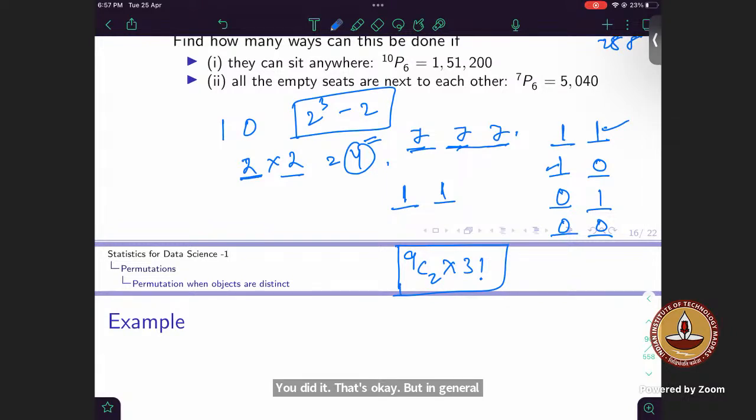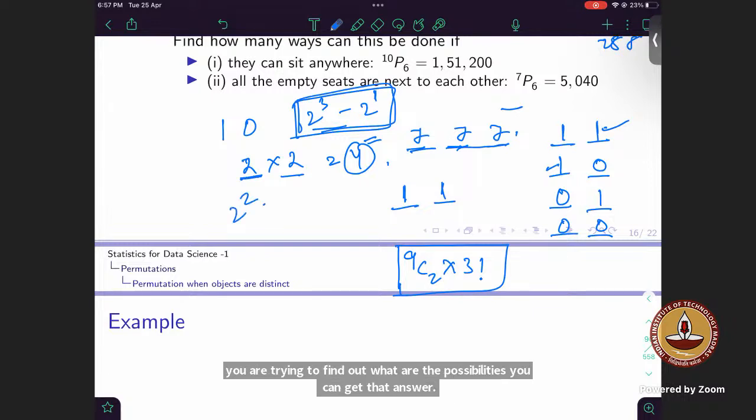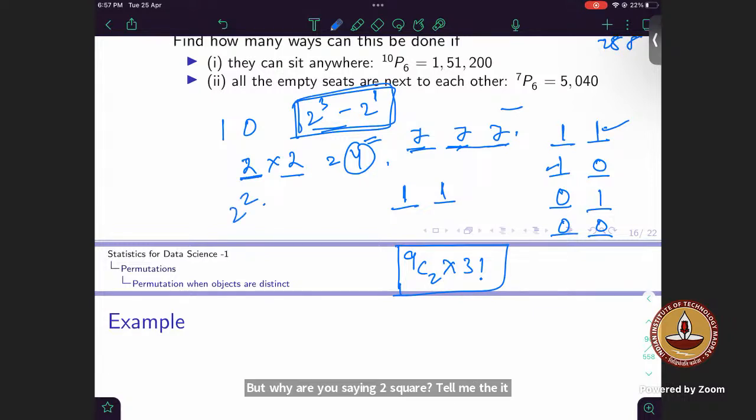9C2 into 2 square. But tell me, how are you doing it? It's like you are doing reverse engineering. You know the answer, and you are trying to find out what are the possible ways you can get that answer. But why are you saying 2 square? Tell me the 2 square. Basically, sir, out of 3 positions, any one position will contain one of those, and the other 2 positions will have 2 options. Okay, that is also a fair way to think about it.